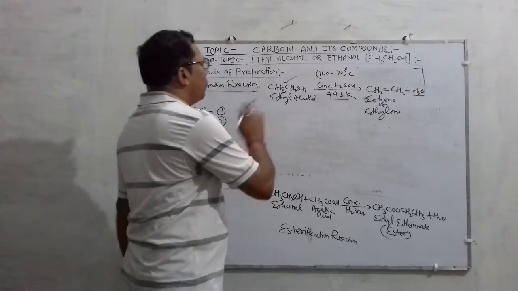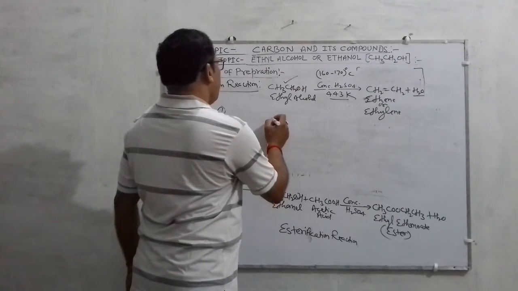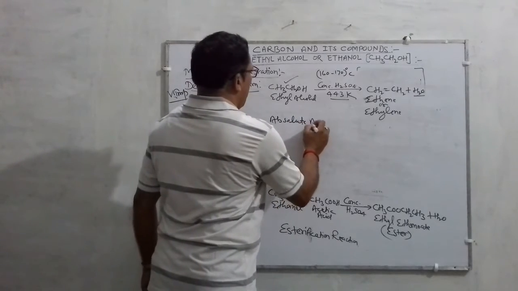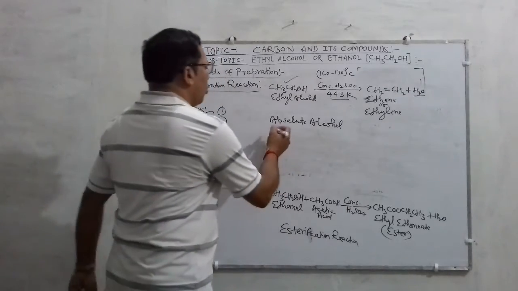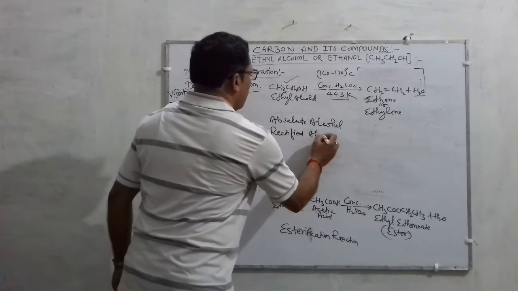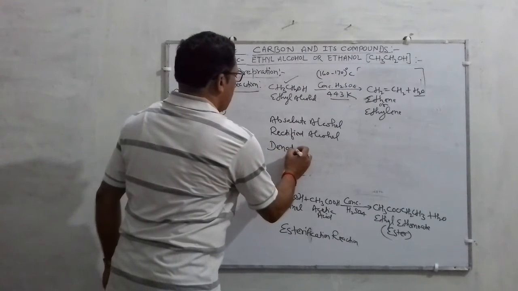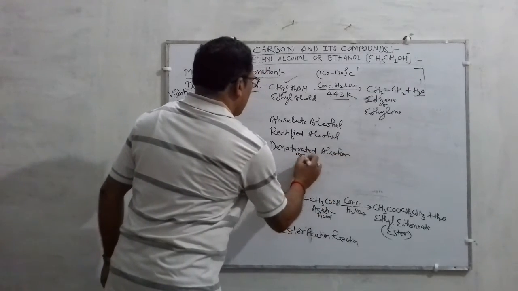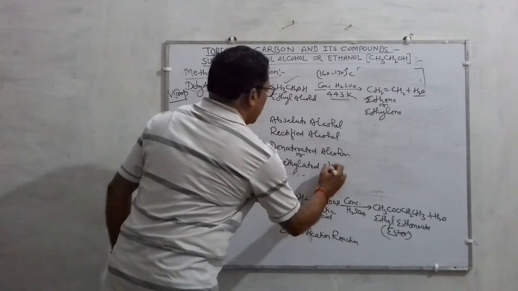One more point you have to study: the meaning of absolute alcohol. There are three forms of alcohol: absolute alcohol, rectified alcohol, and denatured alcohol, also called methylated spirit.